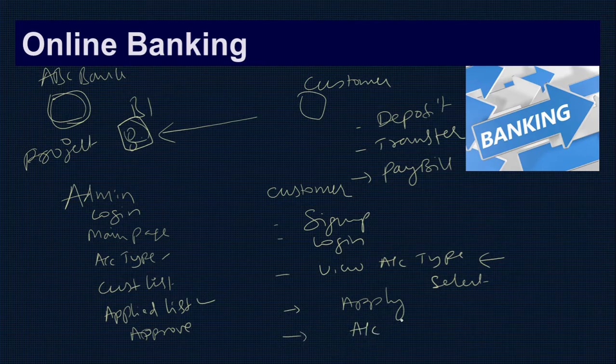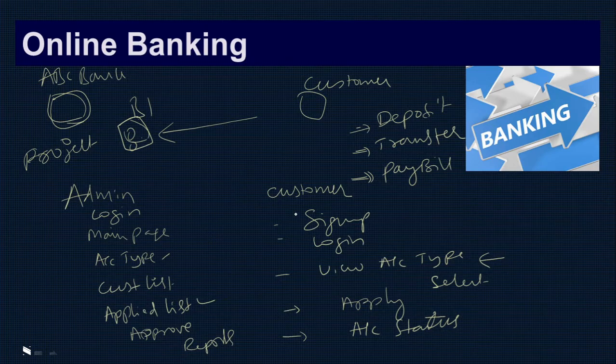Okay, your account status. In the status, if it is approved, then you can view it. After that, you can do all these activities: deposit, transfer, and pay bill. And correspondingly, there is a view option to view all these things. The admin also has the same options, to see the overall deposits, overall transfers, overall bill payments. All the reports have to be there in the admin also. If you make this much of a project at entry level for your academic purpose, it's really good.